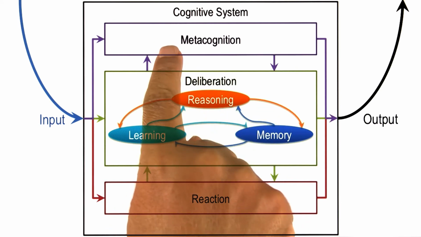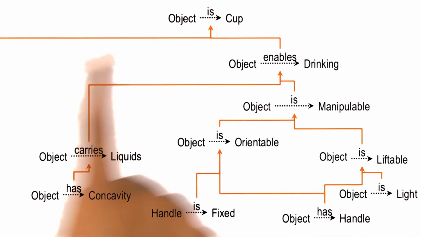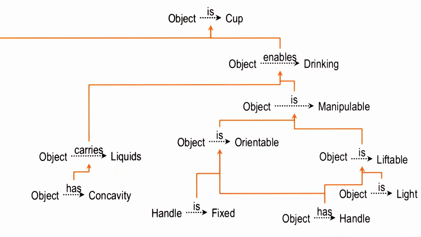We can similarly have metacognition over learning. So an example of metacognition over learning occurred when we were talking about learning by correcting mistakes. You may recall this was the explanation the agent had built after it had remedied the explanation. The remedy in this particular case was adding here that the handle is fixed and relating it to the rest of the explanation.